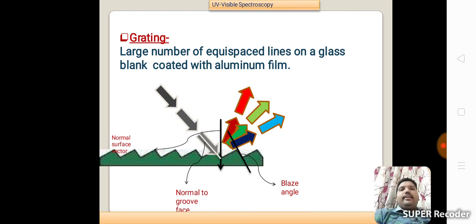Next one, grating. A grating is a large number of equi-spaced lines on a glass blank coated with aluminum film. That is the grating technique. This is the normal to groove face. This is the blaze angle. This is the normal to the surface. Whenever the radiation is incident in this direction, it will split into different orders. That is the equi-spaced line grating technique.